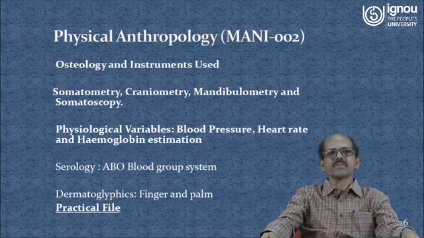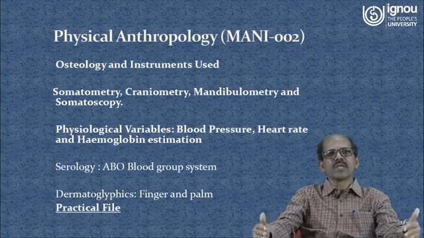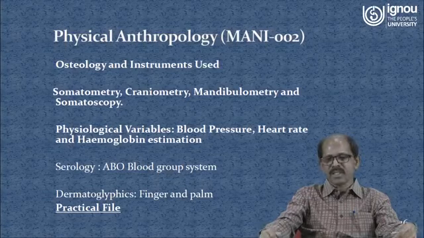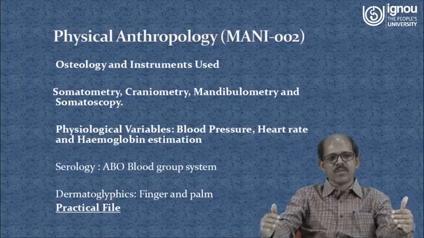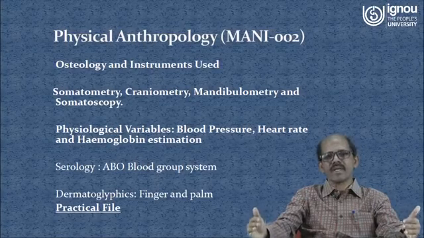Now let us briefly discuss the practical component of the course Physical Anthropology. We have 3 units. Unit number 1 is osteology and instruments used. Physical Anthropology is a course which focuses on the biological understanding of human evolution and variation.